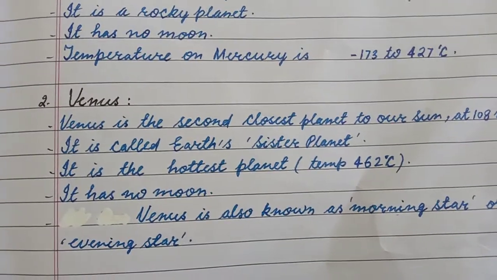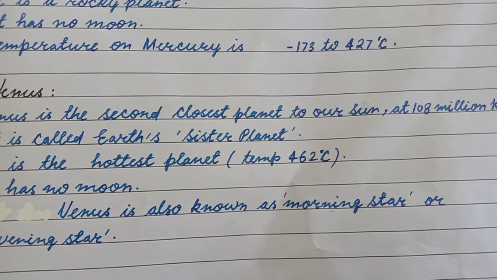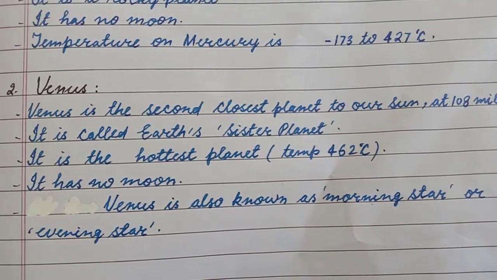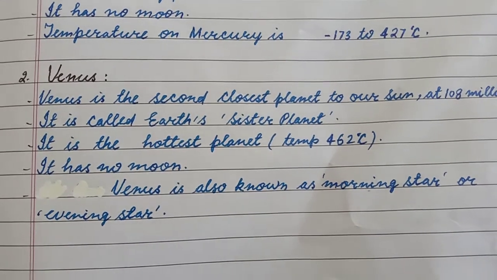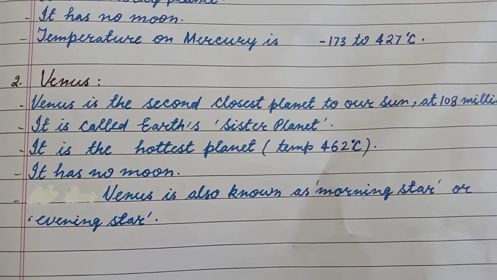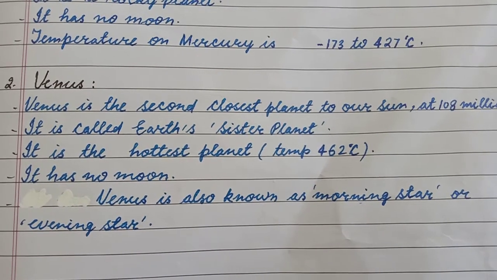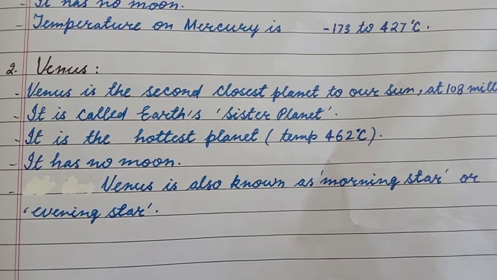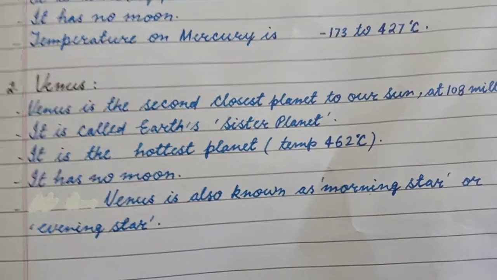Venus. Venus is the second closest planet to our sun at 108 million kilometers. It is called Earth's sister planet. It is the hottest planet. Its temperature is 462 degrees centigrade. It has no moon. Venus is also known as the morning star or evening star.